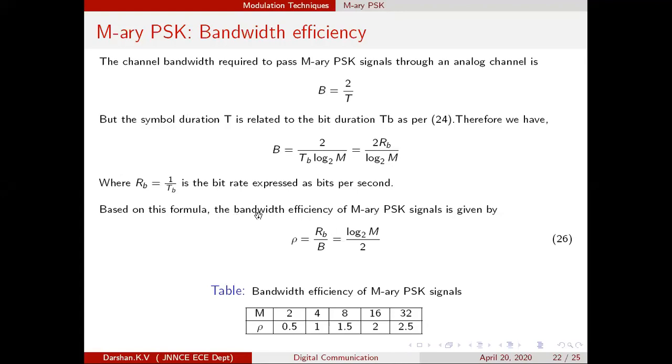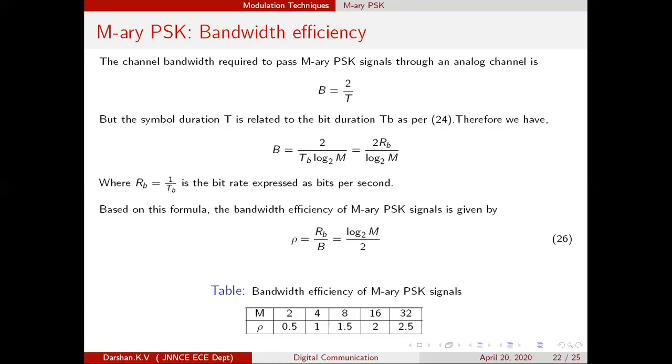Based on this formula, let us define a term called bandwidth efficiency. What does bandwidth efficiency mean? It's very simple. You have the data, and a channel is provided for you to transmit the data.